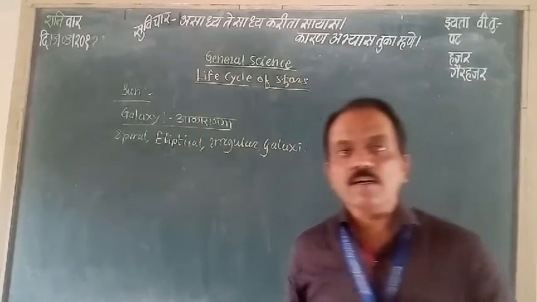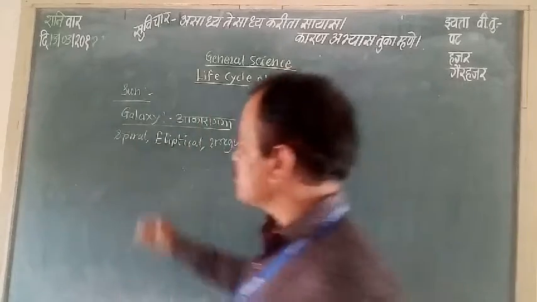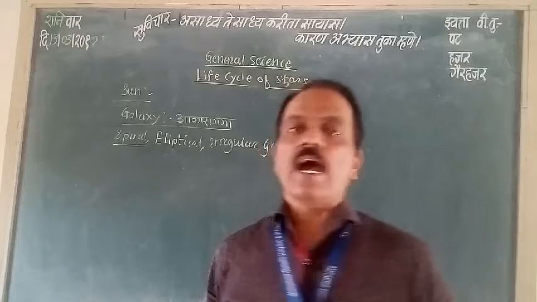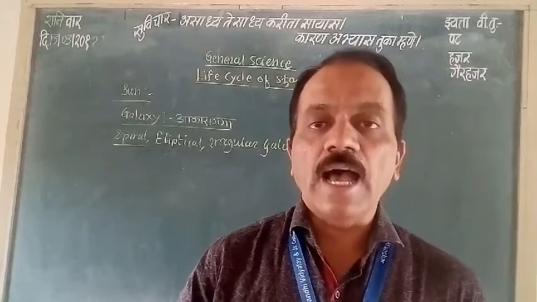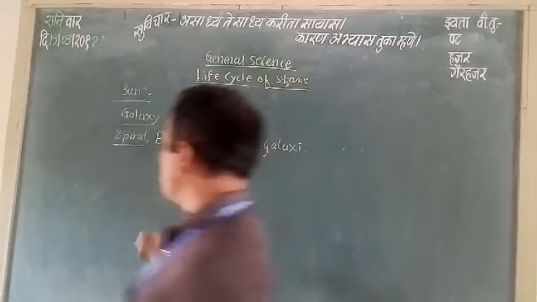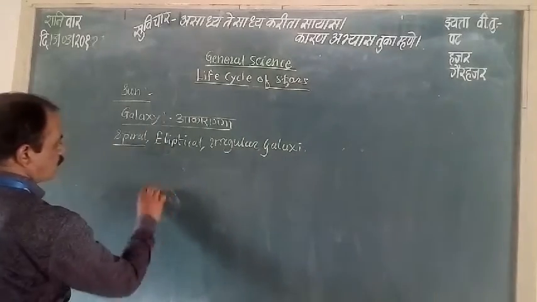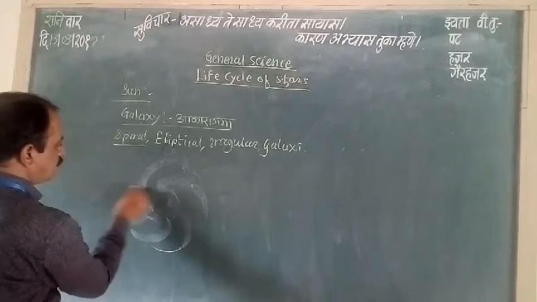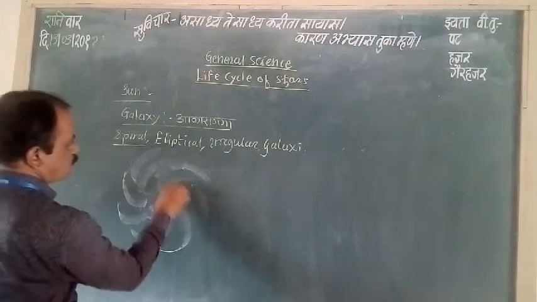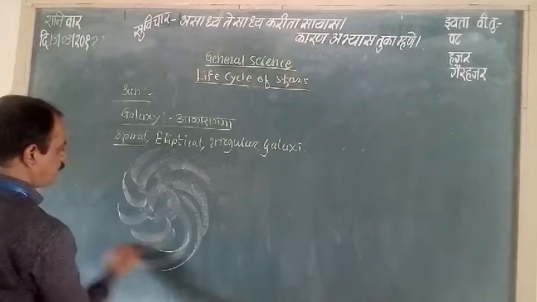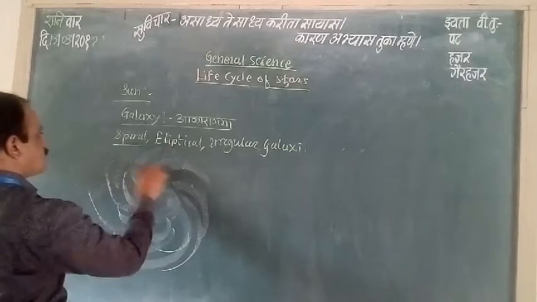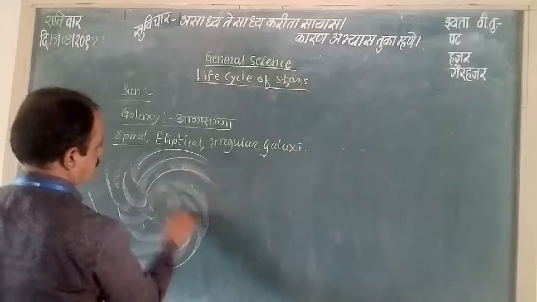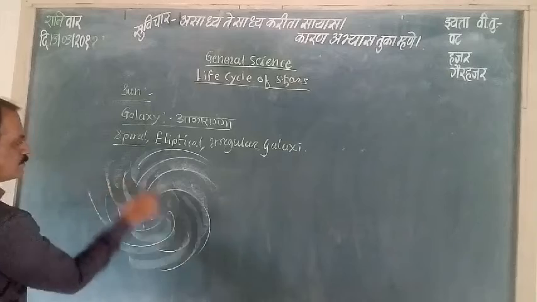Our galaxy is spiral in shape, and you can draw the design of this shape in your notebook. This is a spiral we see. This type of our galaxy is present.